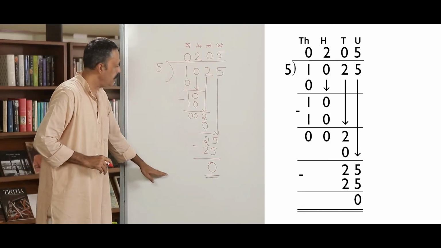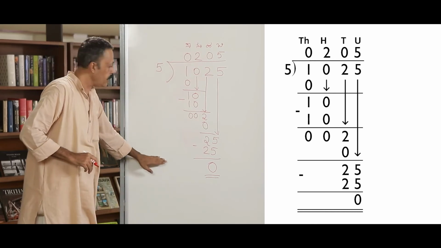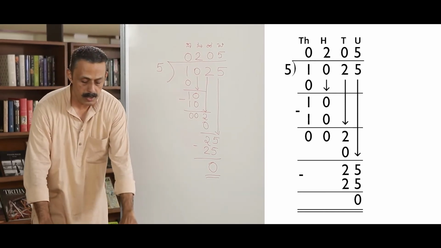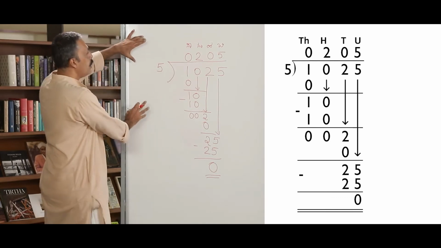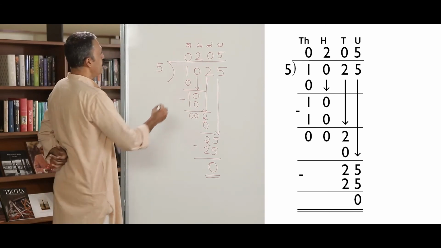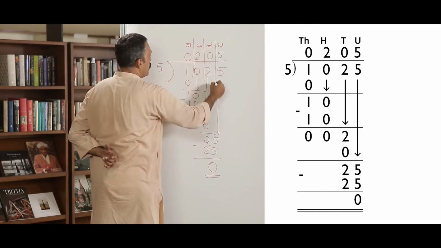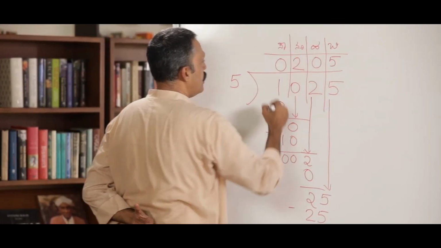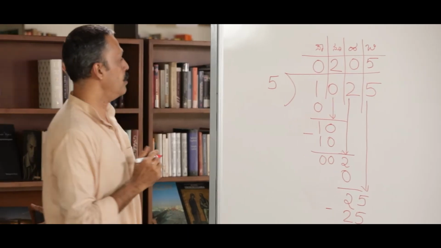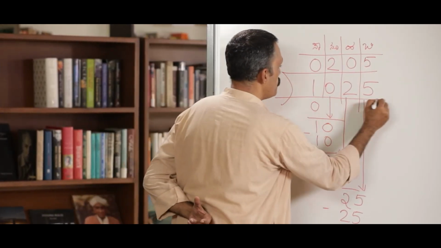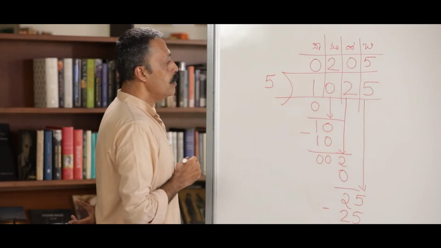The problem of division, this is the process we have learnt through games and we have written it in the abstract. I have conceptually put it on the board. When we practice it in the square line books, we can write it according to the place value. We can see that in the square line book.